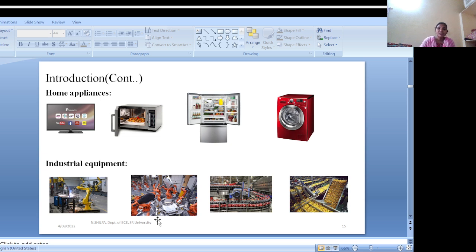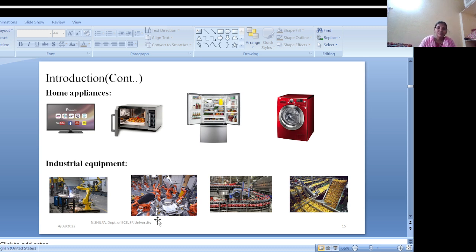Next one, microwave oven. Microcontrollers are used in microwave ovens to control cooking times and power settings. The next one, refrigerator. Advanced refrigerators use microcontrollers to regulate temperature and manage cooling cycles. Next one, washing machines. Washing machines nowadays use a microcontroller to automate wash cycles, control the water level, and manage motor speed based on the type of fabric or load size.